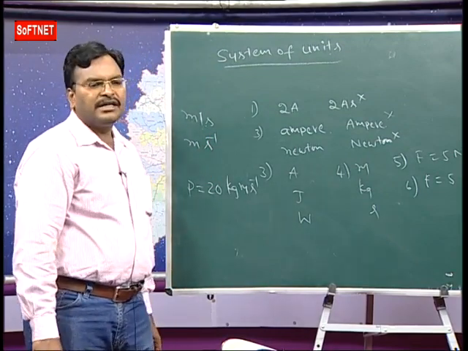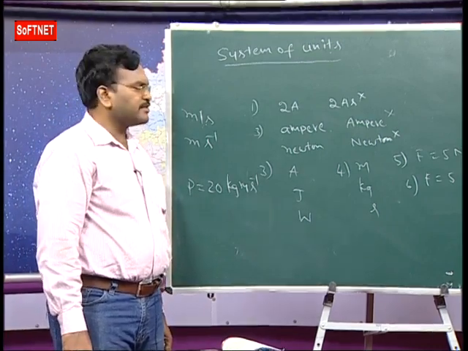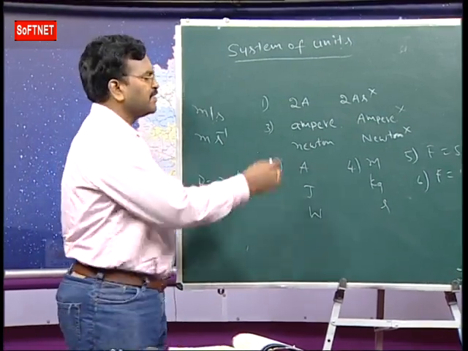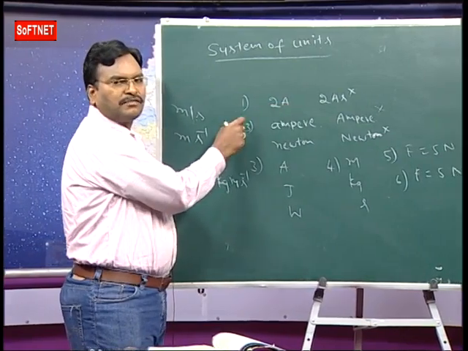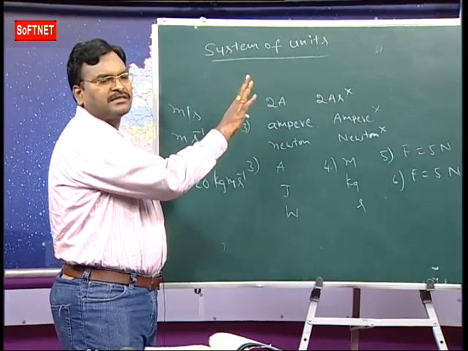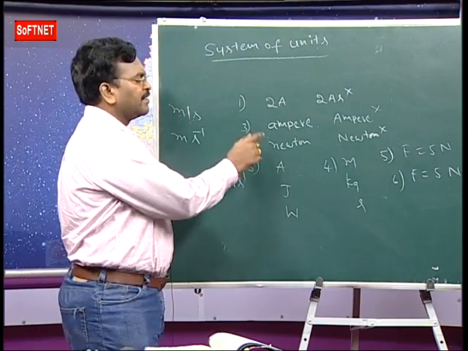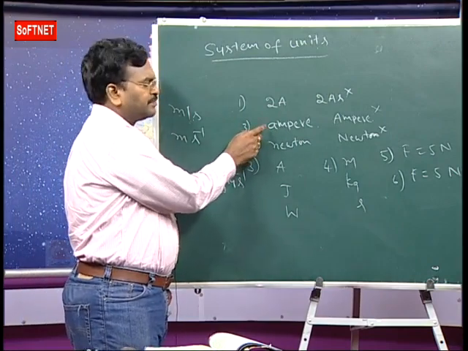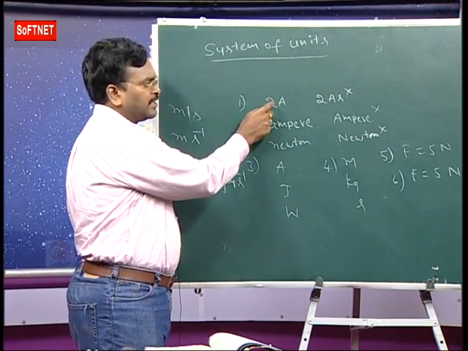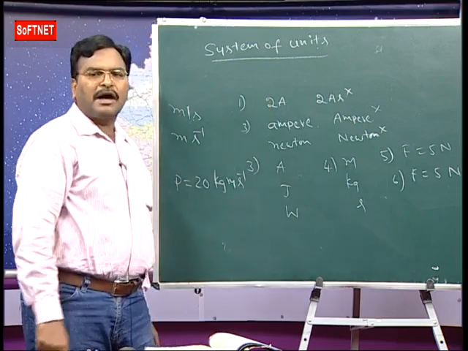These are the rules and regulations in the SI system. Is it clear? First one: symbols for units do not take plural form. 2 ampere but not 2 amperes. Force acting on a body 5 newton but not 5 newtons. Also current flowing through the wire. Example: 2 ampere but not 2 amperes.